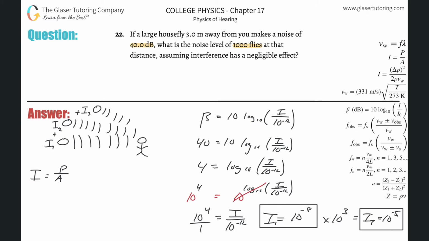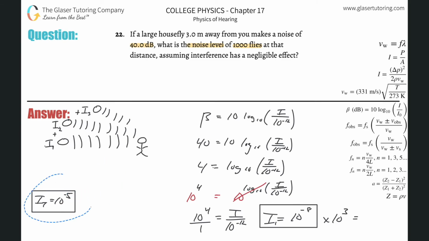Now what do we need? What did the question ask us? It asked, what is the noise level? What does that mean? The noise level is simply the decibel value. So we have to do a conversion again. Let me erase this and do the conversion again.